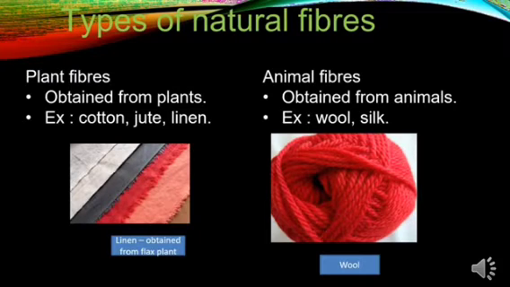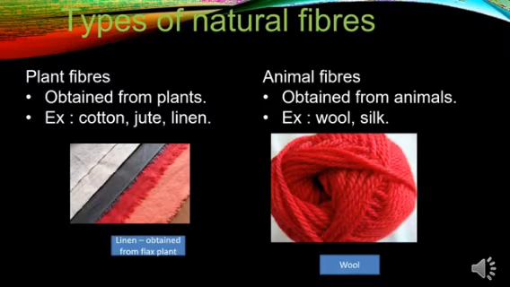Again, linen is another natural fabric, which is obtained from the flax plant. I think you would have heard of the word flax seeds. So from this plant the natural fiber linen is obtained, and linen is very strong and absorbent. That means it can absorb water very easily and it dries faster than cotton.